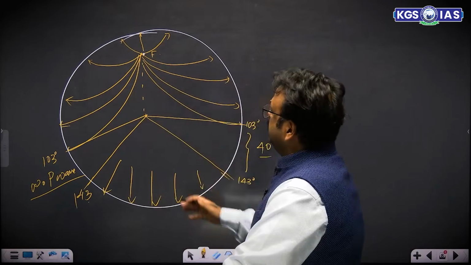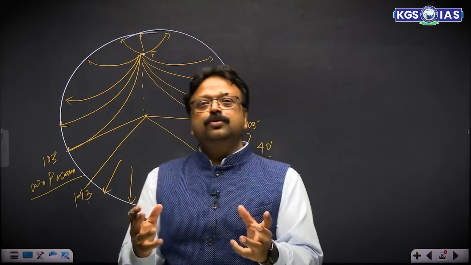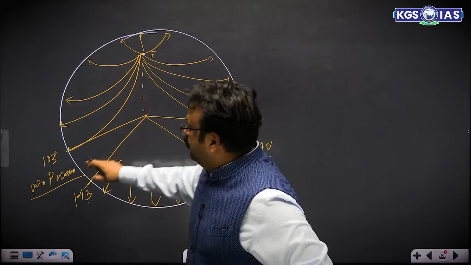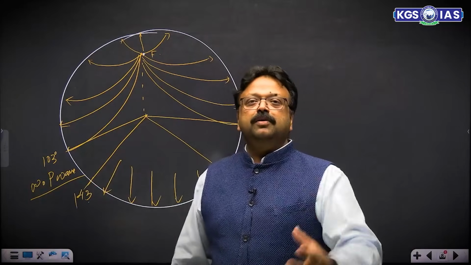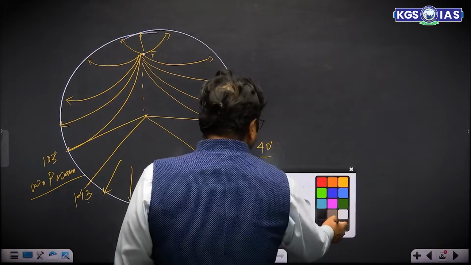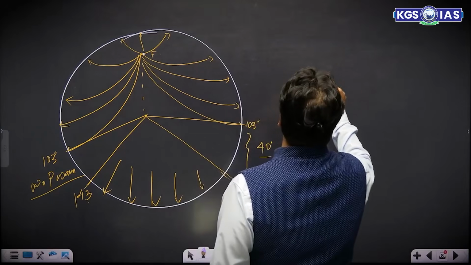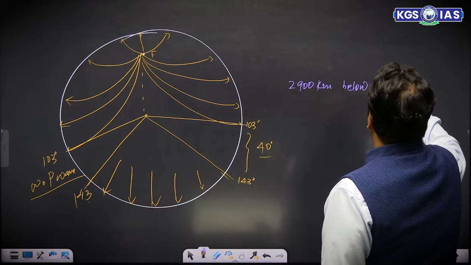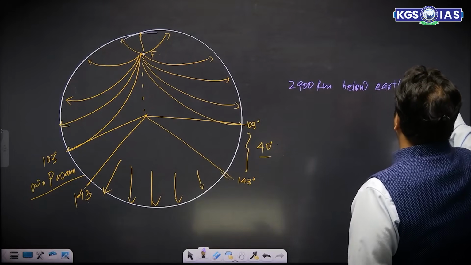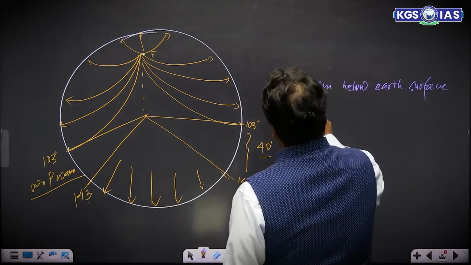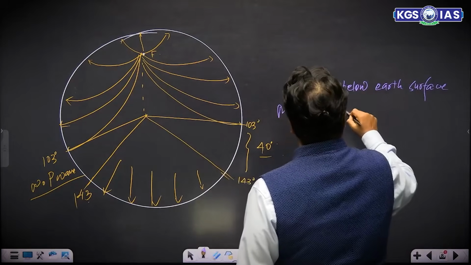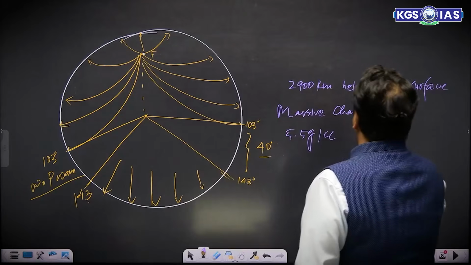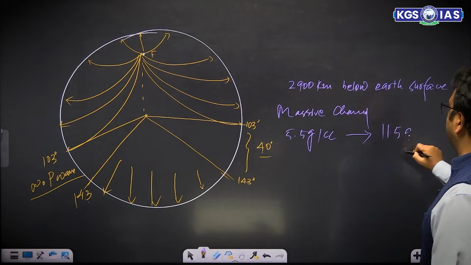Fine. So then it was asked, what happened to you, Mr. P wave? Why are you not able to cross this zone? Why are you not being recorded over here? Then P wave replied, somewhere 2900 kilometer below the Earth's surface, there was a massive change in density, from 5.5 gram per cc to 11.5 gram per cc.